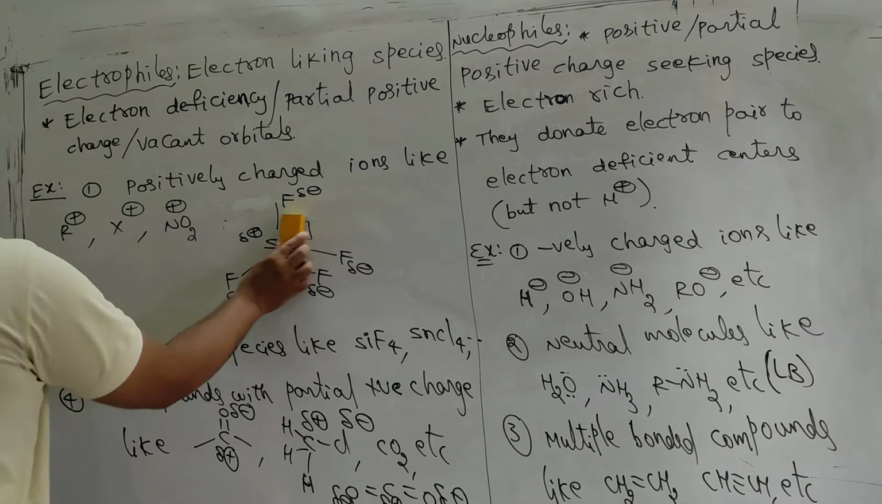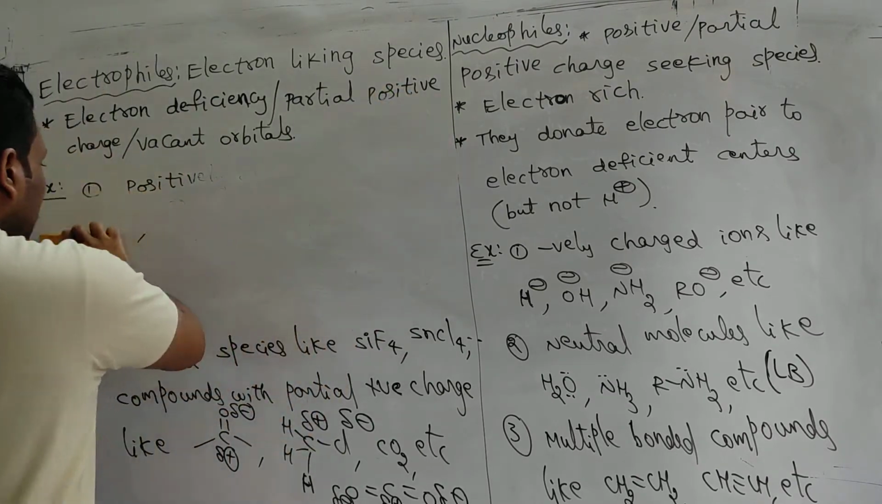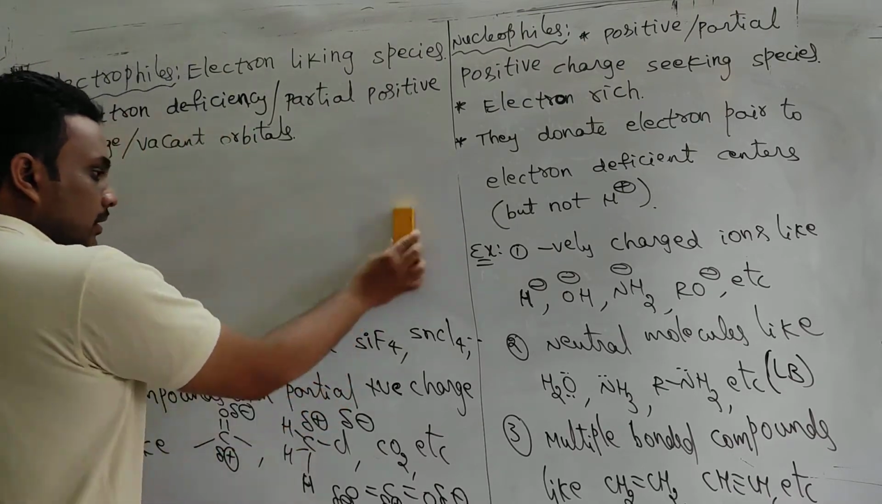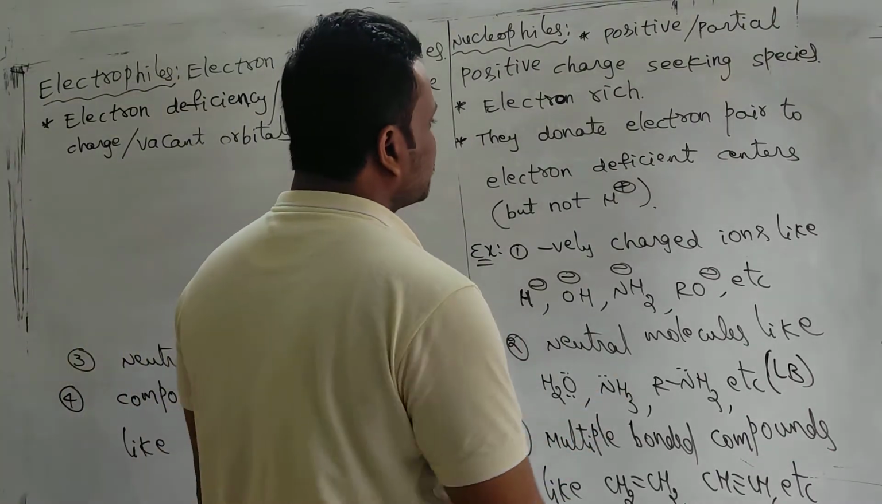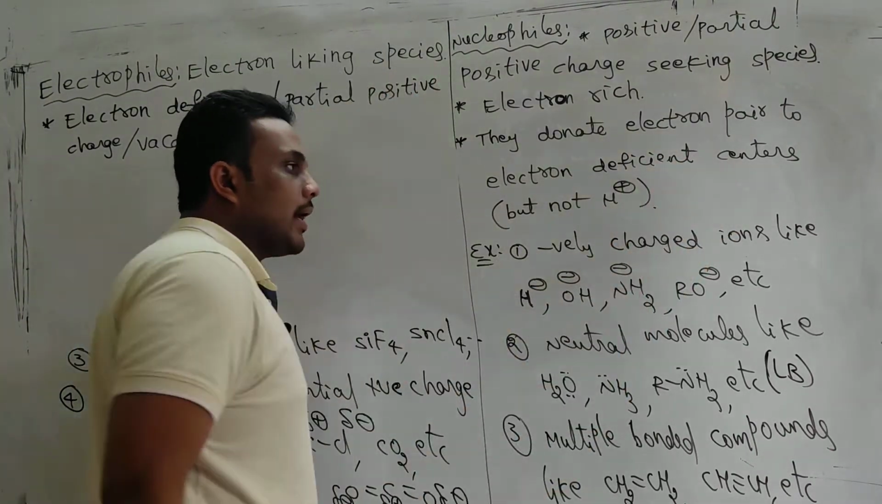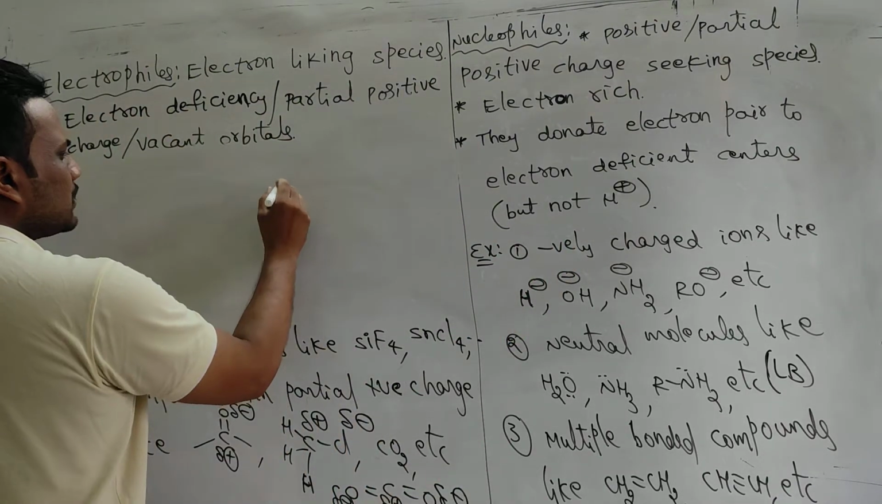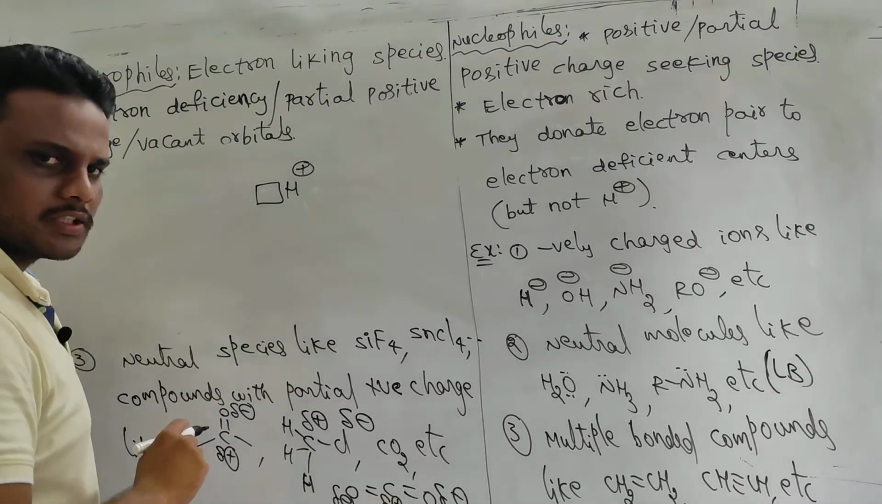So generally when it comes to nucleophiles, they donate electron pair because they are electron rich. But electrophiles are electron deficient. They cannot donate electron pair, they can accept electron pair. So nucleophiles donate electron pair to electron deficient centers. Actually, sir, H+ is also an electron deficient center. There is no electron in H+.